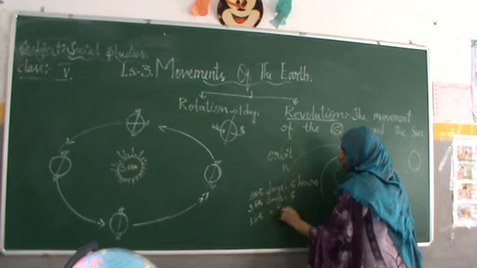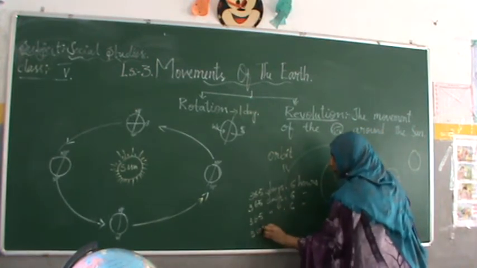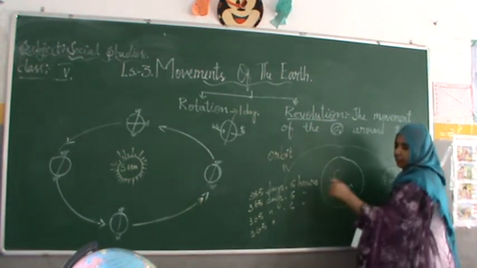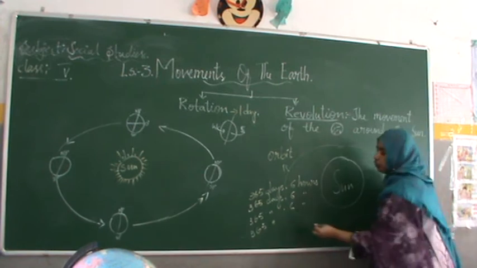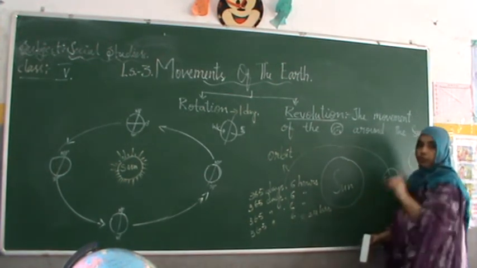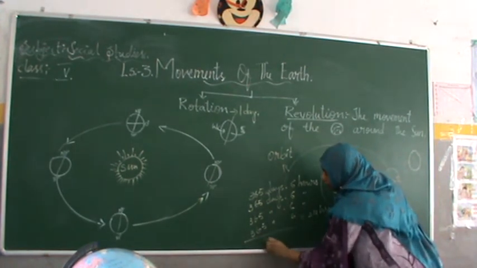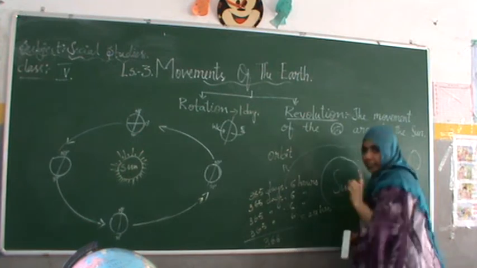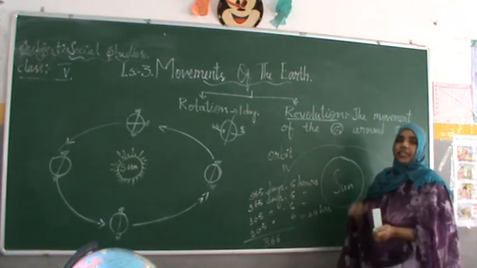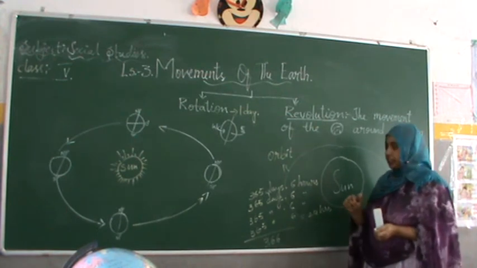Like this, 365 days, 6 hours. So in the 4th year, 6 plus 6 plus 6 plus 6, that is 24 hours, means almost 1 day. So the fourth year is calculated as 366 days. That is called a leap year. So the leap year is nothing but the year in which we get 366 days. How are we getting 366 days?